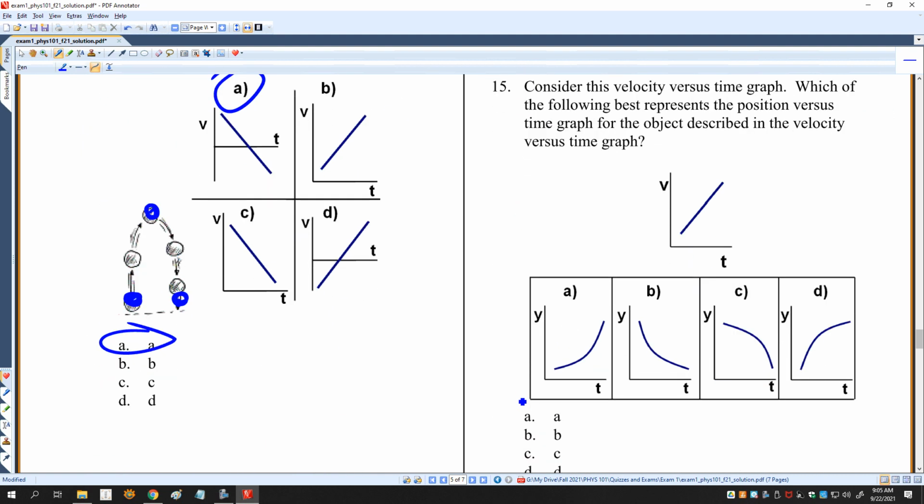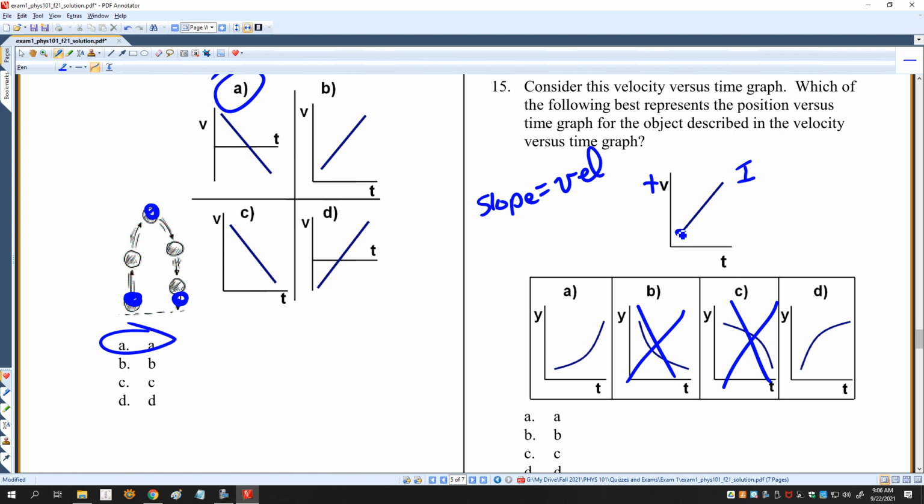Consider this velocity versus time graph, which best represents the position versus time graph? So I should be looking at graphs with only a positive slope. And the reason it's positive is because I'm in quadrant 1, so the velocity is positive, so the slope is also positive, because remember, the slope equals the velocity. Let me repeat that. The velocity is positive, so the slope must be positive. That gets rid of this one and this one. Both of those have negative slopes.